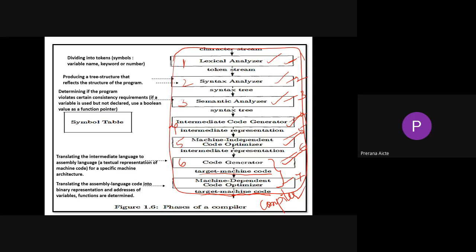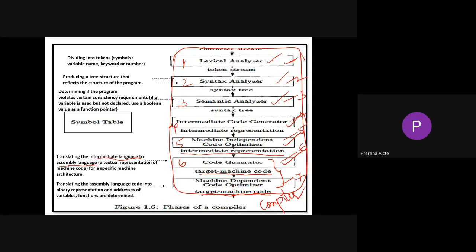Next, the intermediate code generator. It translates your code in terms of assembly level language. You're translating the intermediate representation into assembly level language.